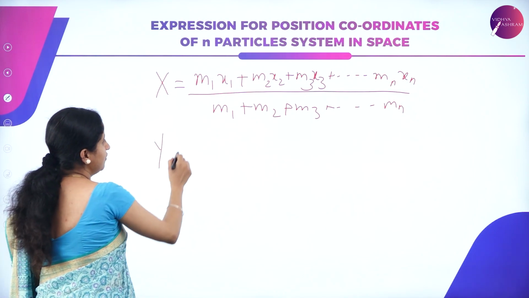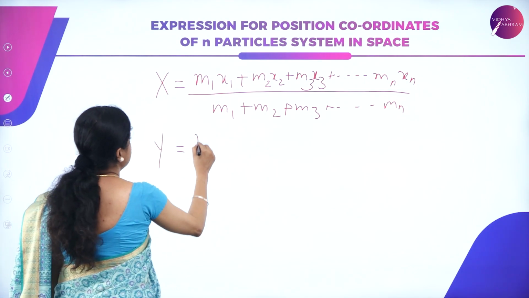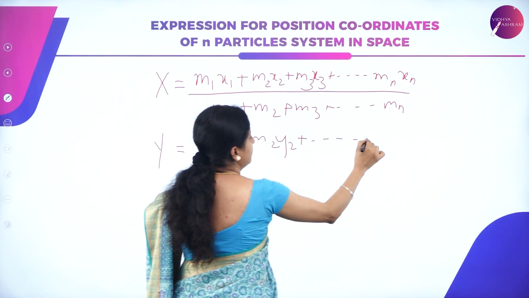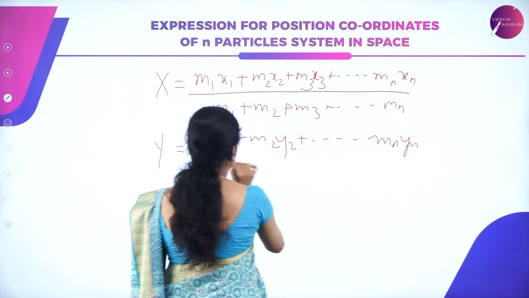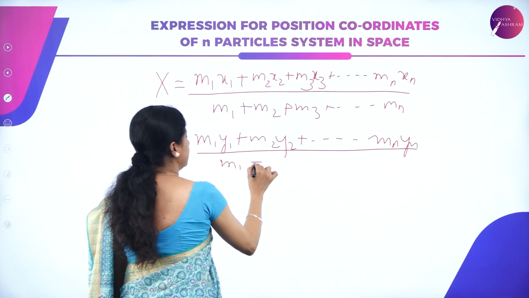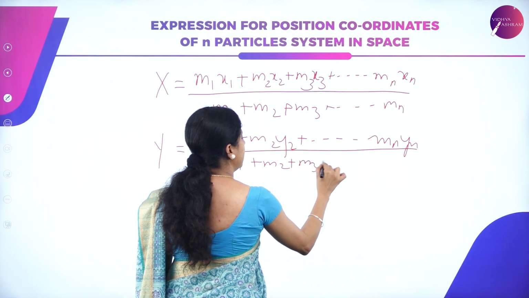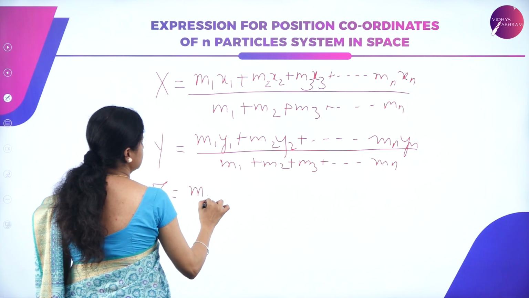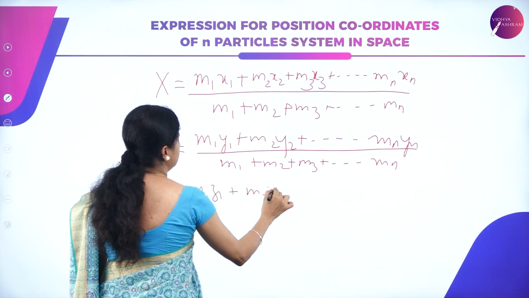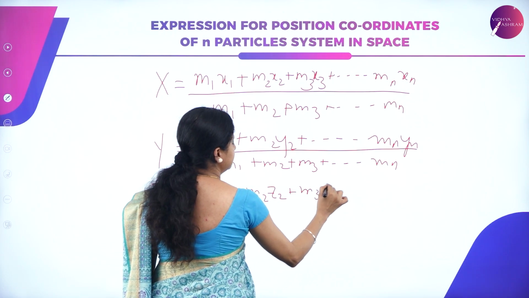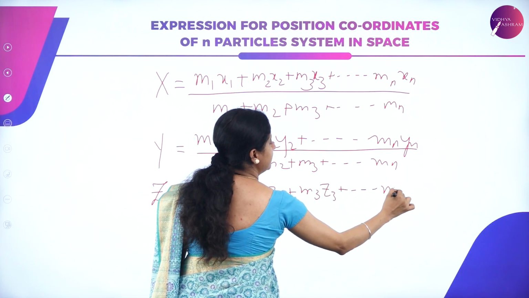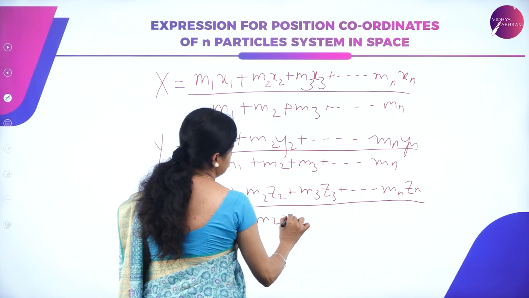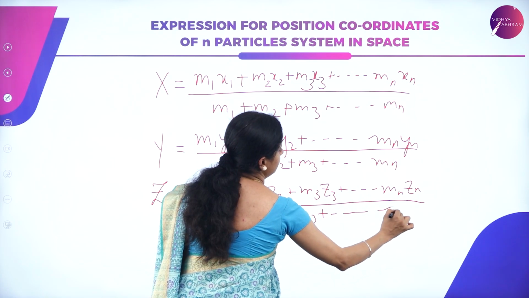And along y-axis we can represent the same as m1 y1 plus m2 y2 and so on up to mn yn divided by m1 plus m2 plus m3 and so on up to mn. Similarly, along z-axis we can represent this as m1 z1 plus m2 z2 plus m3 z3 and so on up to mn zn divided by m1 plus m2 plus m3 and so on up to mn.